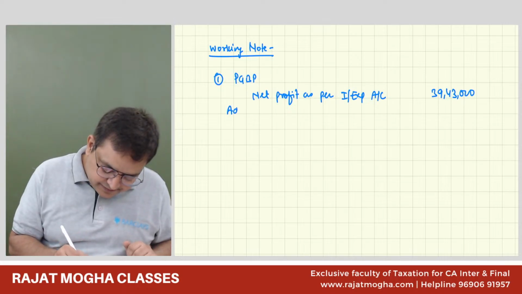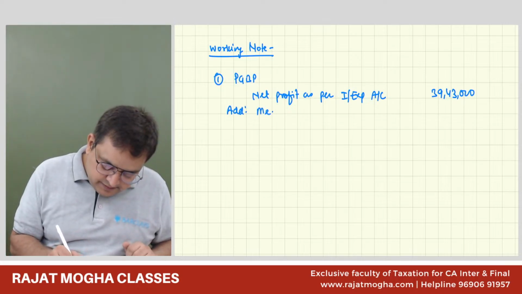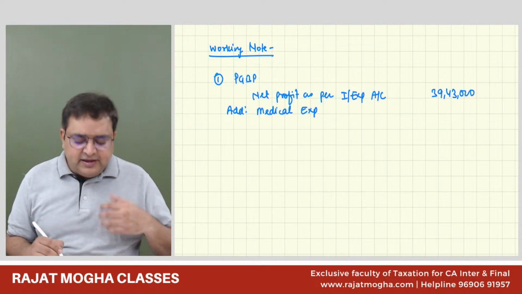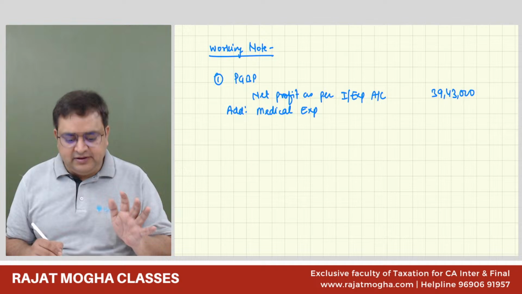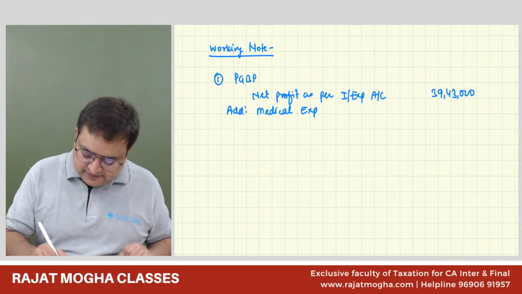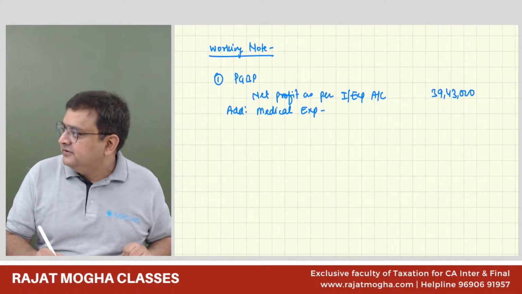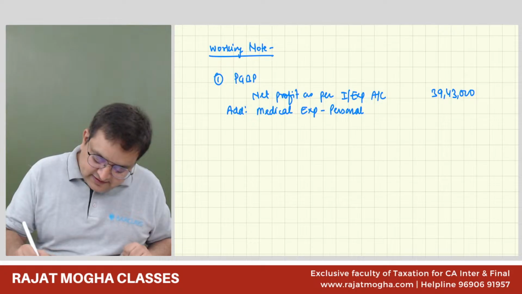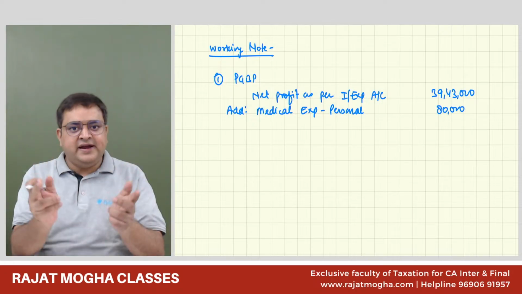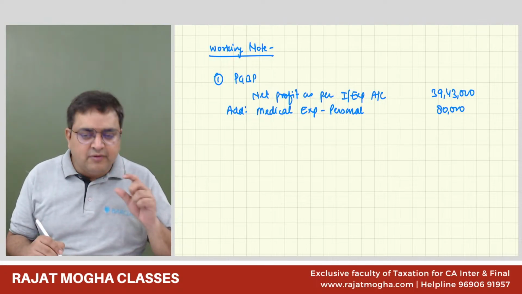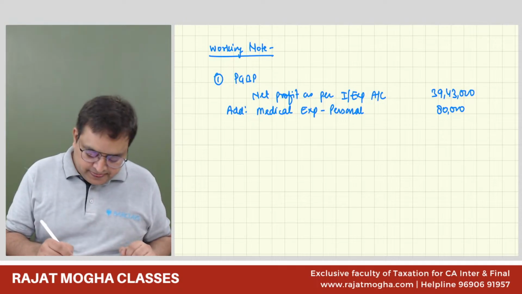Add medical expenses. See, if this would have been for the employees, then we would have been okay with it. But since it is for the father of the assessee, it's a personal expense. So we will disallow 80,000 rupees. Anything which you will subtract now, please write in bracket. This way you will not make the mistake in examination. Otherwise you might make a calculation error.